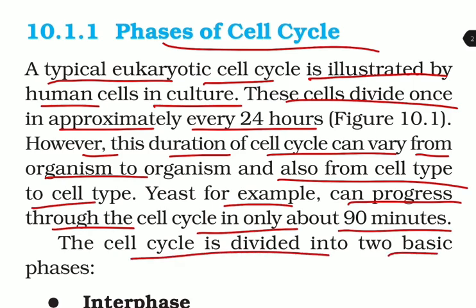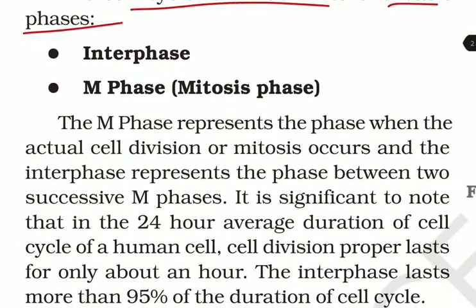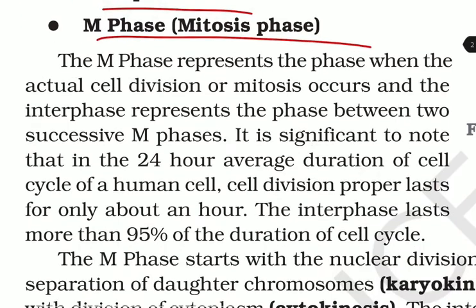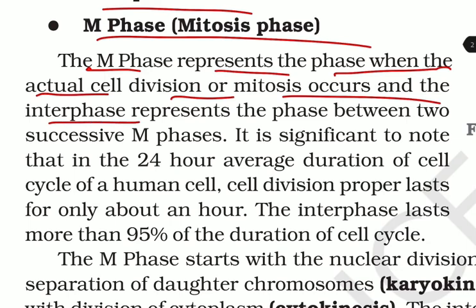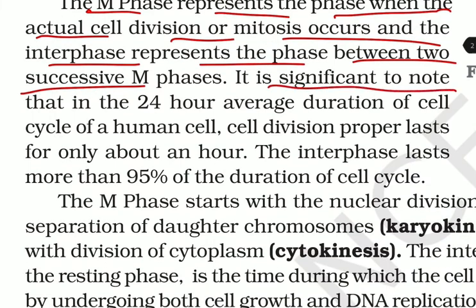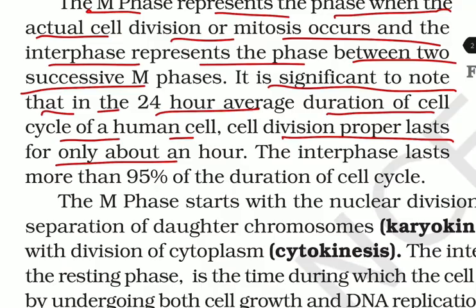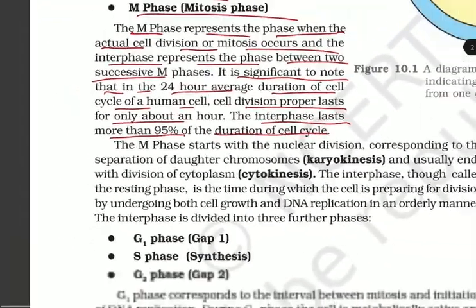The cell cycle is divided into two phases. First, interphase and second, M phase. The M phase represents the phase when the actual cell division or mitosis occurs, and the interphase represents the phase between the two successive M phases. It is significant to note that in a 24-hour average duration of cell cycle of a human cell, cell division proper lasts for only about an hour. The interphase lasts for more than 95% of the duration of the cell cycle.